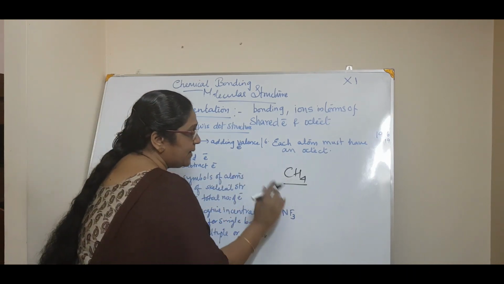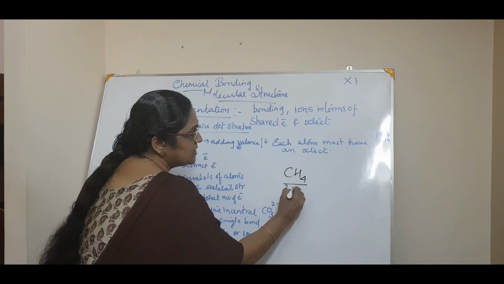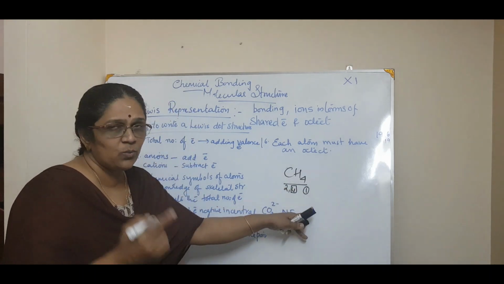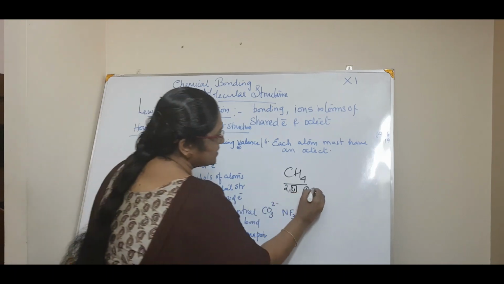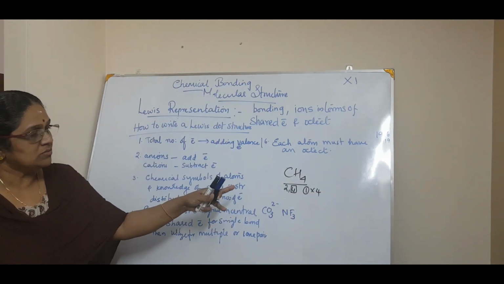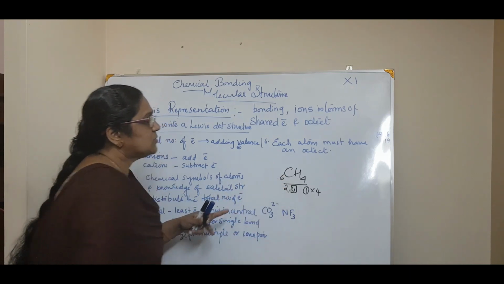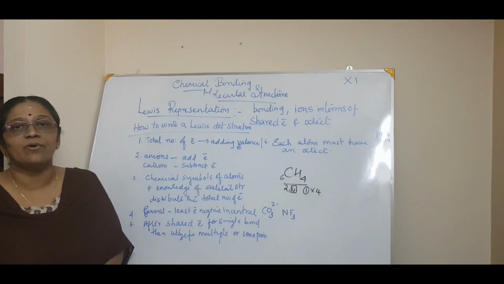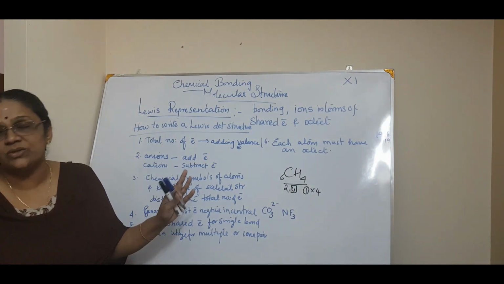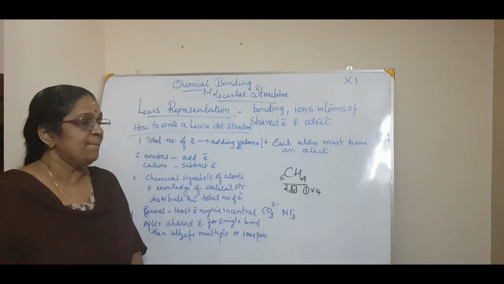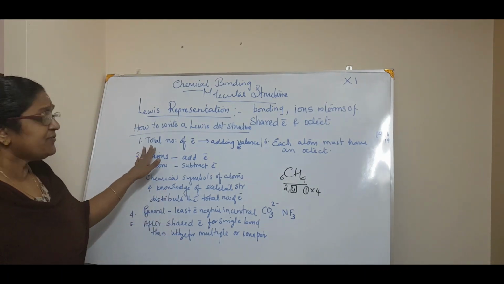For example, carbon's valence electron is 4, isn't it? Hydrogen's valence electron is 1, only 1 electron. So 4 hydrogen means what? 4 hydrogen means 1 into 4. So carbon is 4, no? So 4 plus 4, 8. So the total number of electrons is 8, isn't it? So that is how you calculate the number of valence electrons. Okay. So that is the first step.